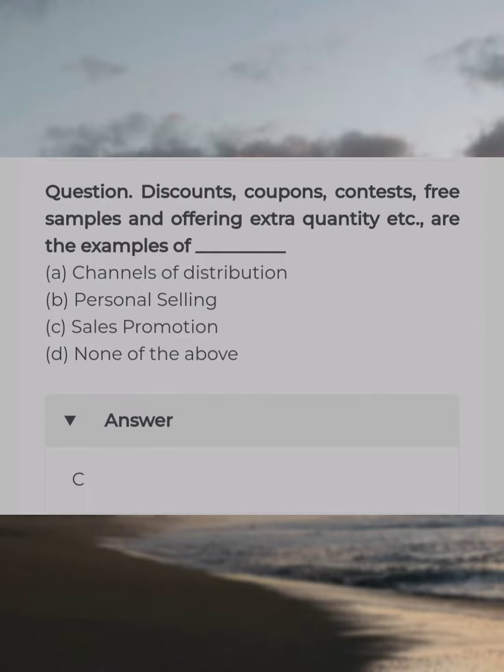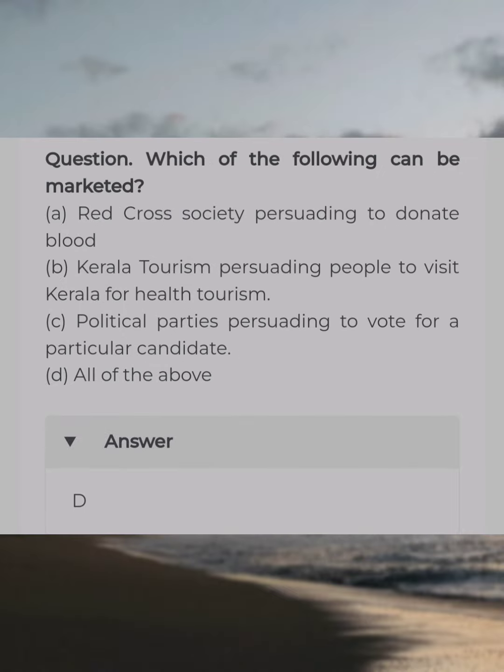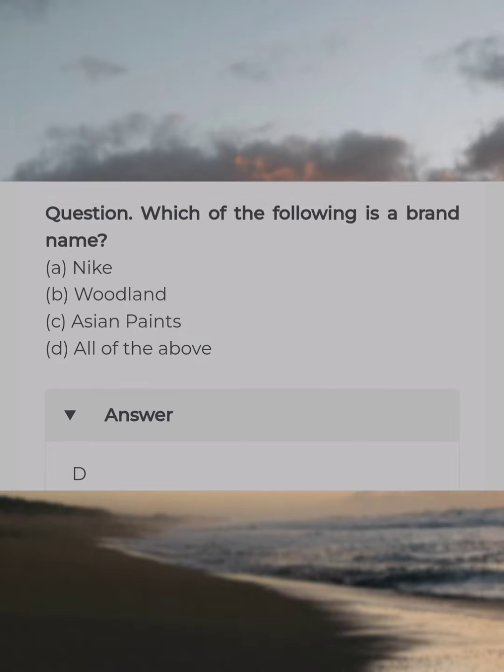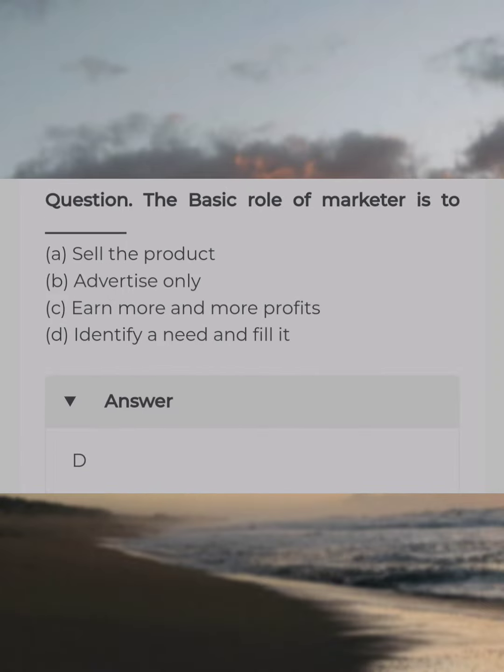Discounts, coupons, contests, free samples, and offering extra quality, etc. are the example of dash. Answer C. Sales promotion. Which of the following can be marketed? Answer D. All of the above. Which of the following is a brand name? Answer D. All of the above. The basic role of marketer is to dash. Answer D.